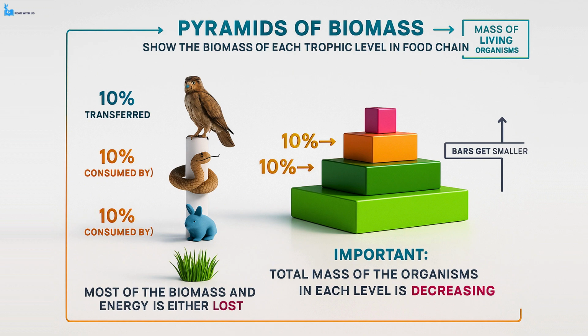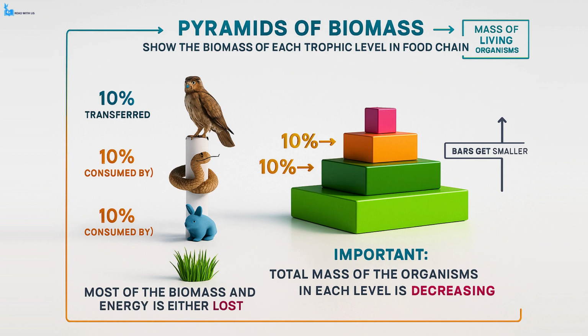The primary reason for this decreasing pattern lies in the fact that only a small proportion of the biomass from one level is passed on to the next. Typically, about 10% of the biomass and energy is transferred from one trophic level to the next higher level. For instance, if we consider all the biomass stored in the grass, only about 10% of it is transferred to the rabbits, and only 10% of that is then passed on to the snakes, and so on up the chain.